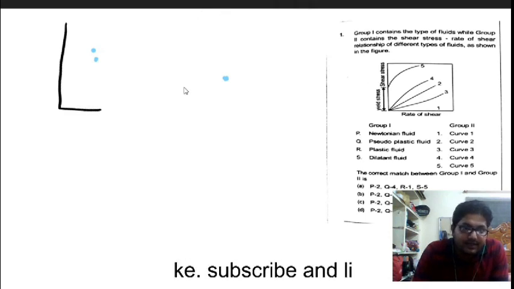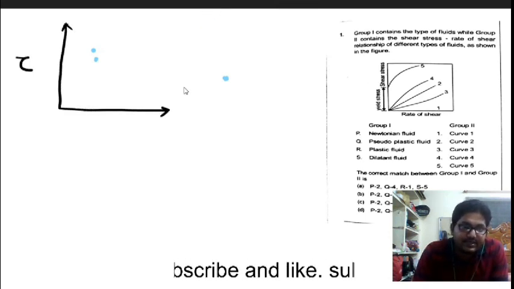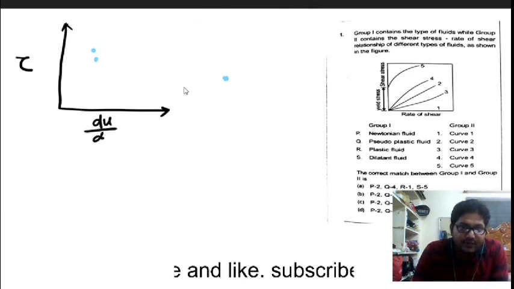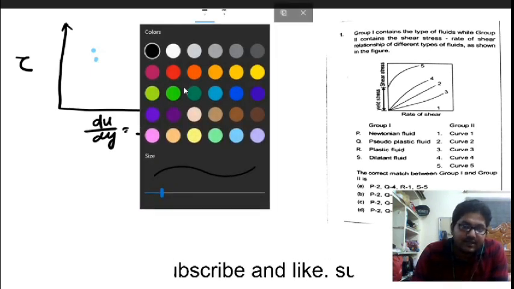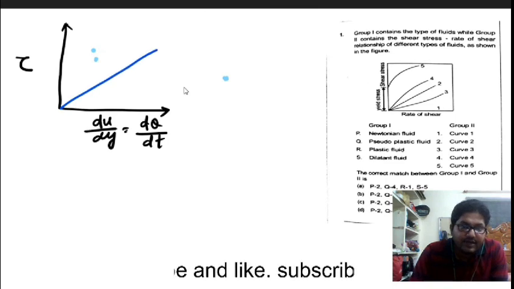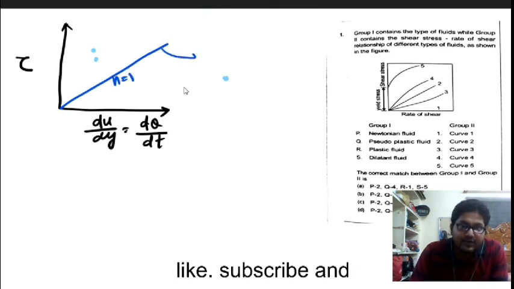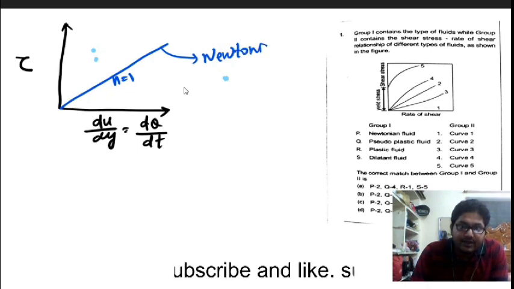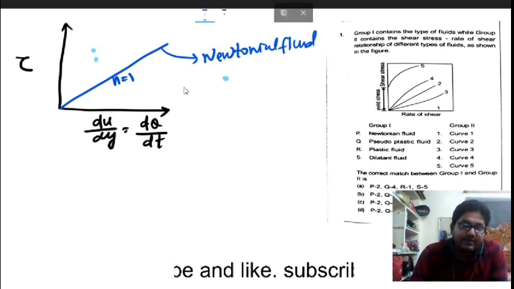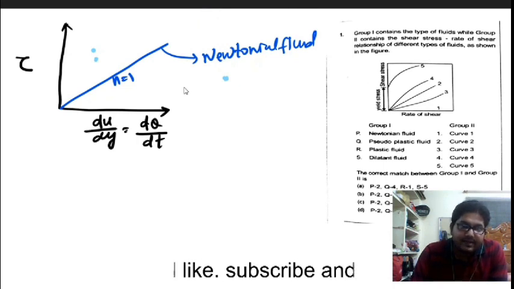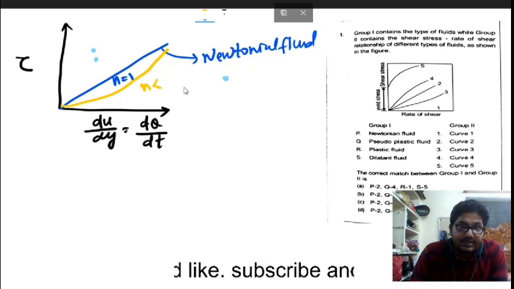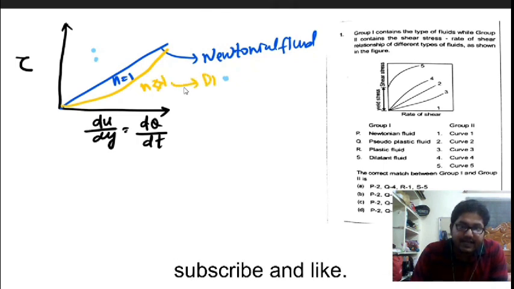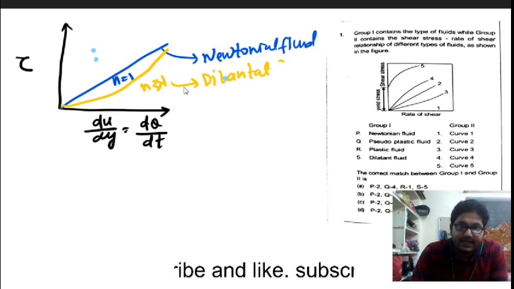If you draw the shear stress versus the velocity gradient, this is du by dy, or I can say d theta by dt. This one is called Newtonian fluid, where n is equal to 1. Where n is greater than 1, this one is called dilatant fluid.